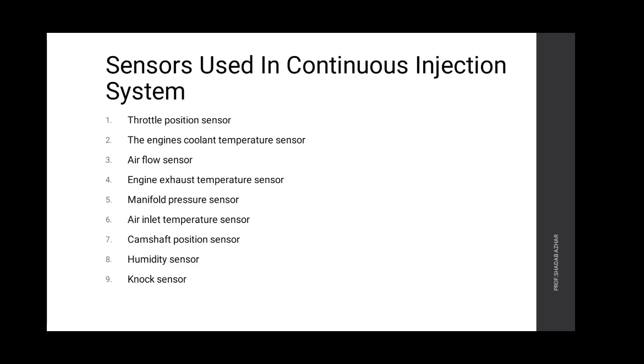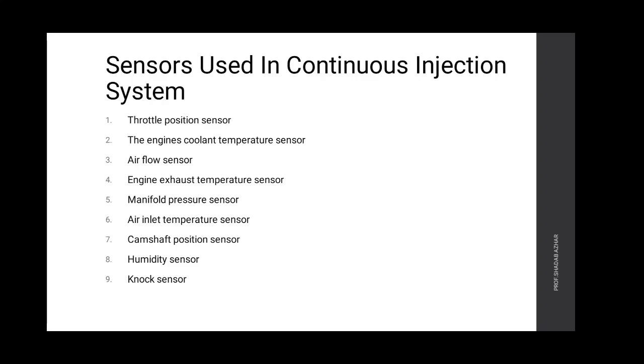Next sensor is the airflow sensor. Airflow sensor is located at the intake manifold to monitor the airflow rate. Next sensor is the engine exhaust temperature sensor. It is used to measure oxygen content in exhaust. Next sensor, manifold pressure sensor.